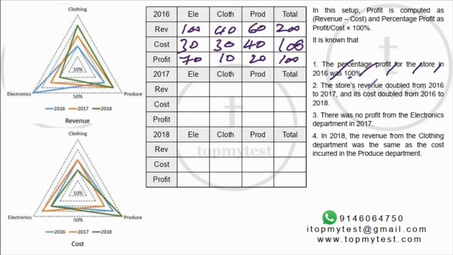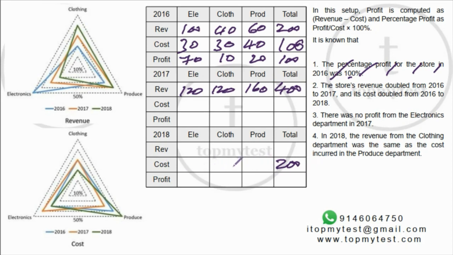Okay. Second statement says the store's revenue doubled from 2016 to 2017. So this should be 400. From 200 it became 400. Cost doubled from 2016 to 2018. So this should be 200, 16 to 18. Right? I can split this up also. So for 2017, this is 30%, so 120. This is also 30%, so 120. 40%, 160 adds up to 400.